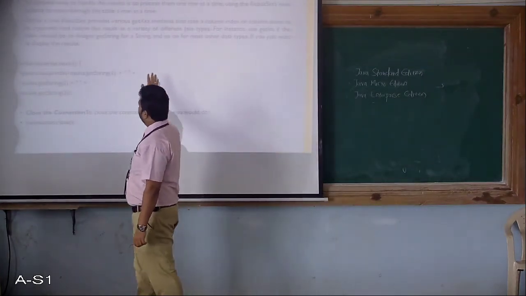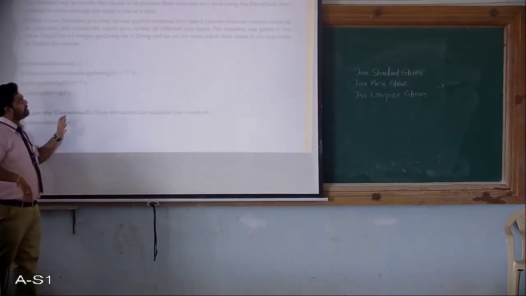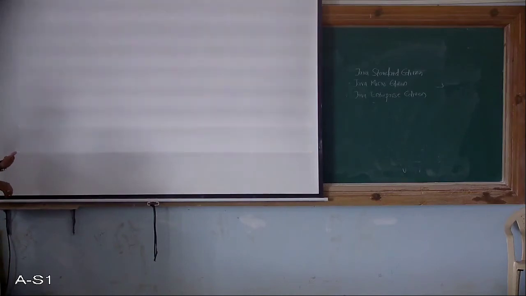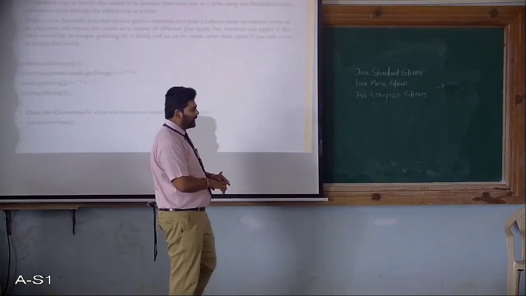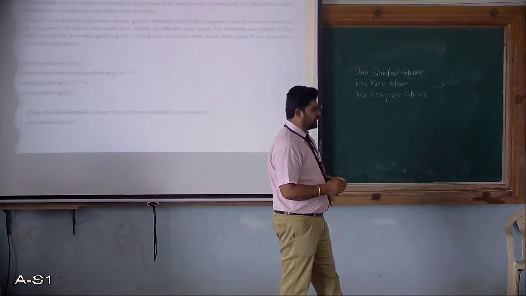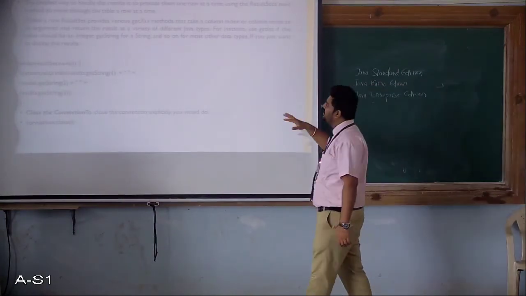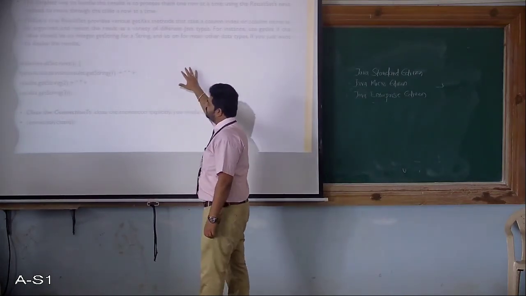Within a row, result set provides various getXXX methods that take a column index or the column name as an argument and return the results in a variety of different Java types. Even in the case of result set we have different getter and setter methods to get or set the value. So the getXXX methods, like getInt, getString, getFloat, are different methods to access the value.